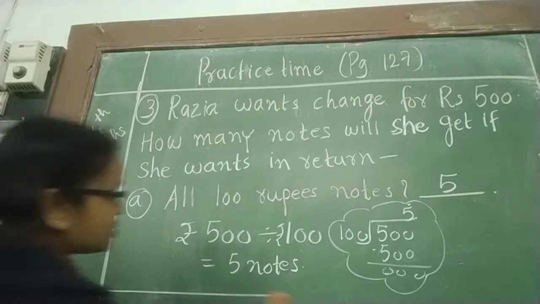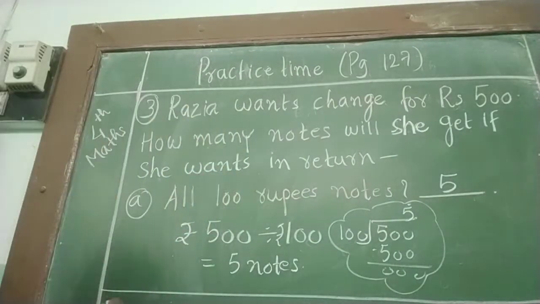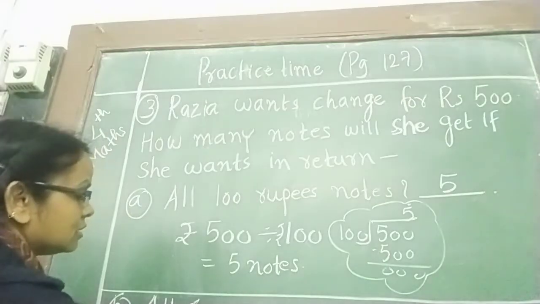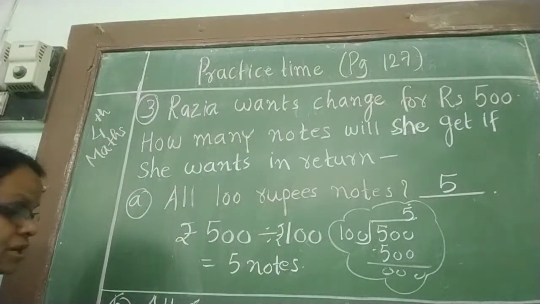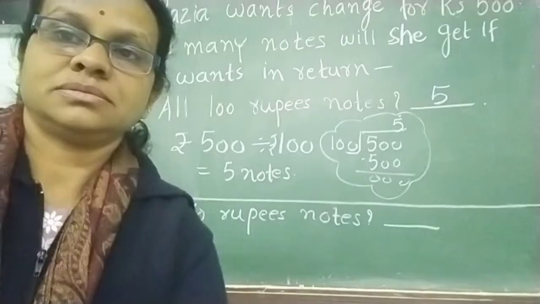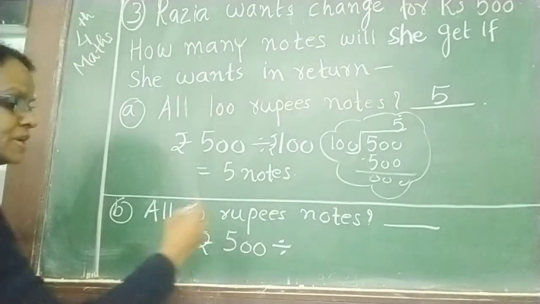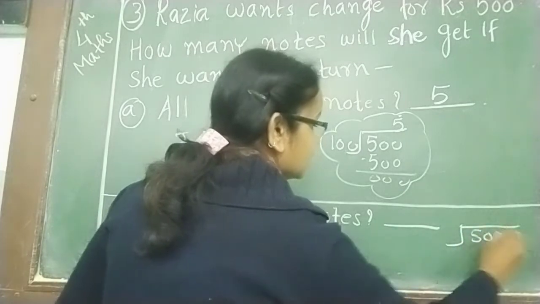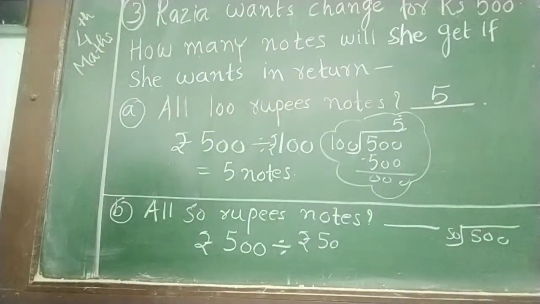Okay. Now the second question. What is written there? All 50 rupees notes. If she wants all 50 rupees notes, then how many notes will she get? Again the same, we have 500 rupees and we want it in the form of rupees 50. So just divide by 50. After dividing 500 by 50, what will you get? 50 ones are 50.